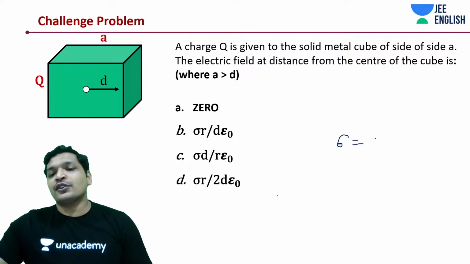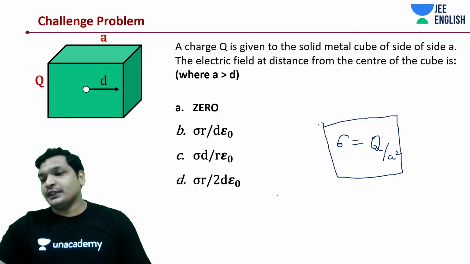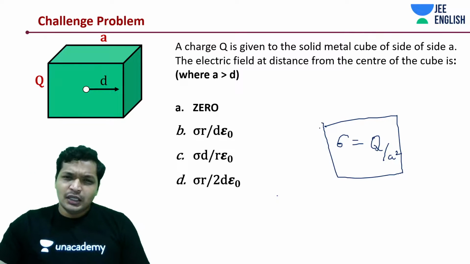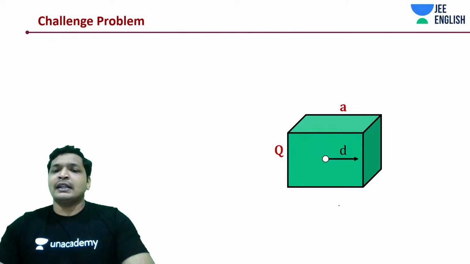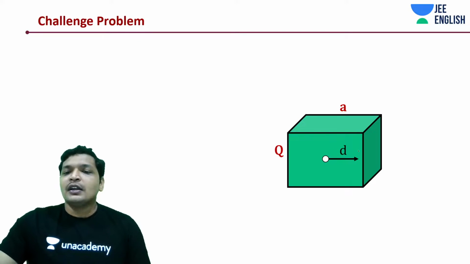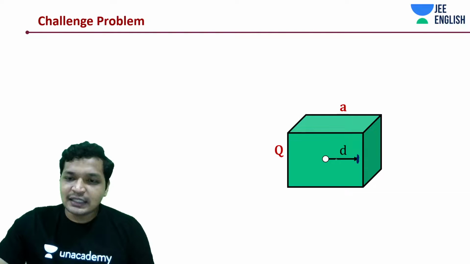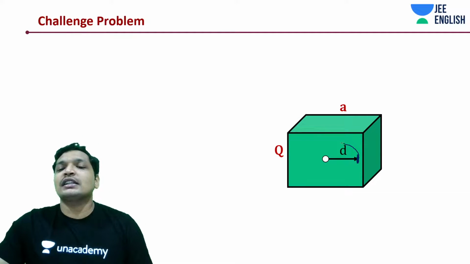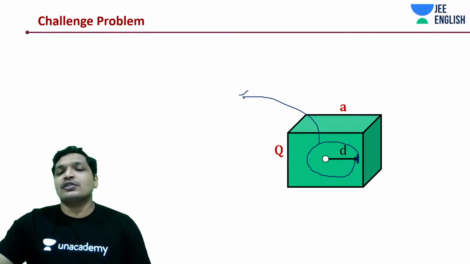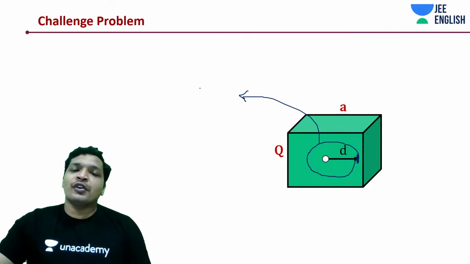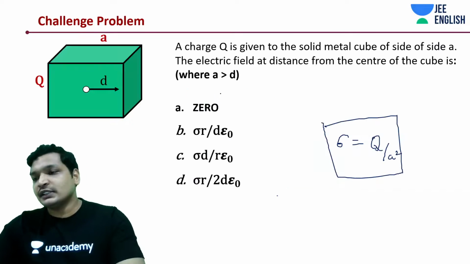Take sigma is equal to Q by a square. Right. So think about it carefully. See, it's a metal, a metal conductor, and this is a cube. Now at a distance d, what is happening? There is no charge enclosed. Even though this charge Q is given to you, there is no charge enclosed. Whatever kind of Gaussian surface you want to draw, you can draw. Charge enclosed is 0. Its electric field will be 0 simply.